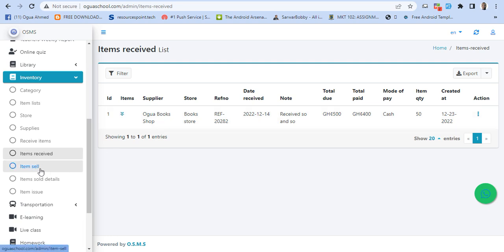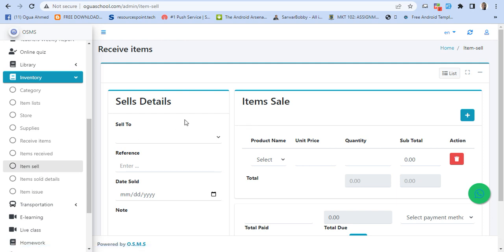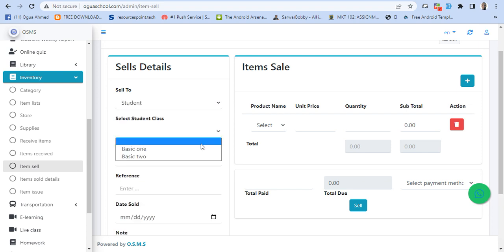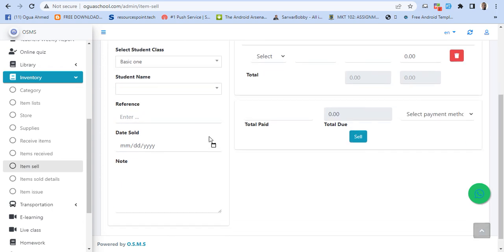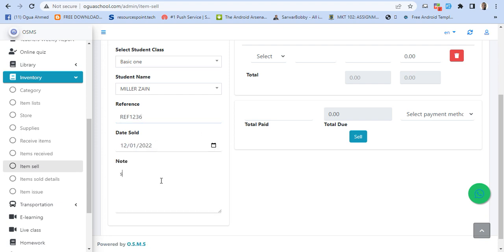And then the items, so when you sell a book to a student, you can also indicate or keep track of that as well. So you select the book, and you select the sell to, maybe to student, to staff, or to parents. So maybe to students, and then you select the class, let's say basic 1. Then you select the student's name, and then you also add your reference as well, and then sold on, and then you can also add your notes here.